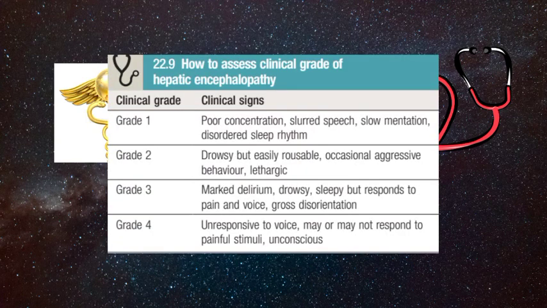In the early phase, there is inability to concentrate, slurring of speech, slow mentation, and disordered sleep rhythm. Over a period of time, the symptoms are going to worsen. At the end stage, there is apathy, that is unresponsiveness to different stimuli like voice. The patient may or may not respond to painful stimuli, and he could be unconscious, that is coma.